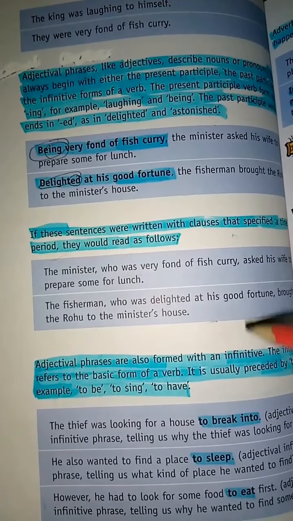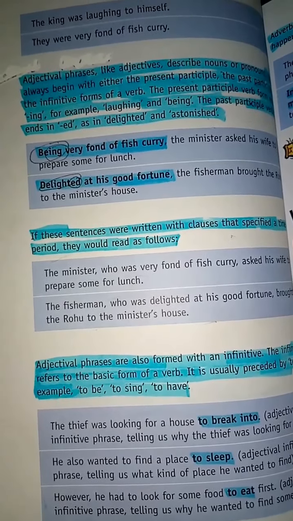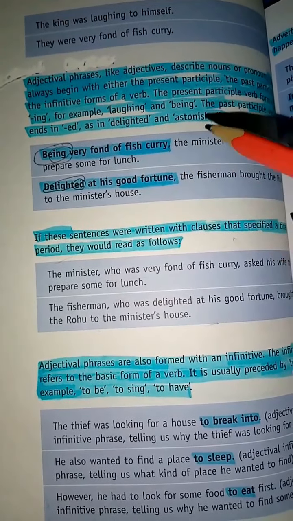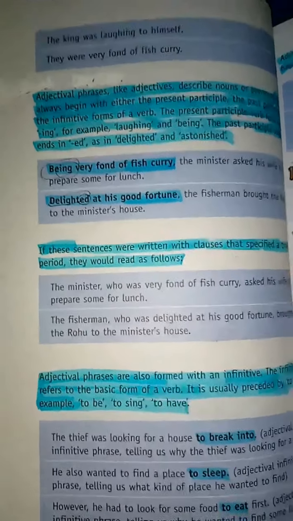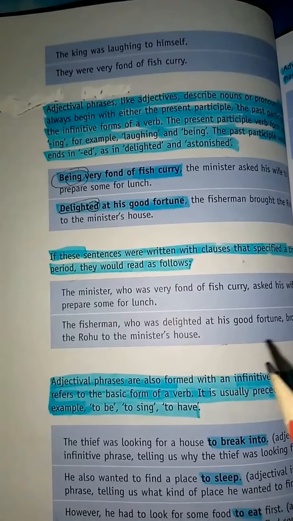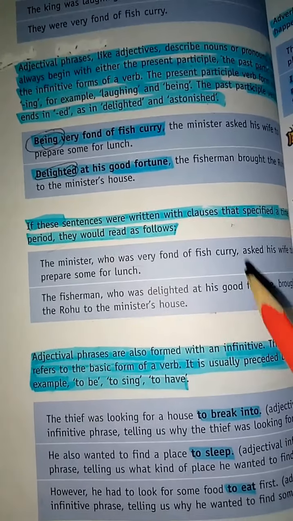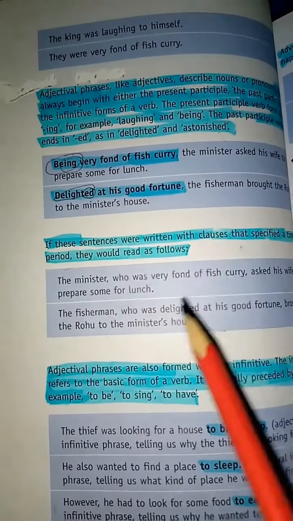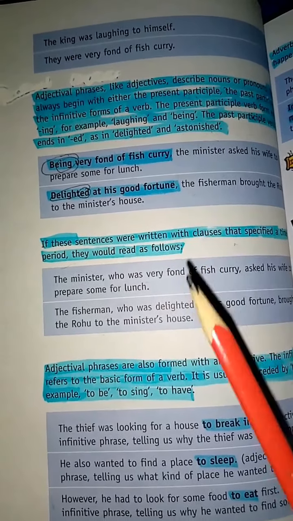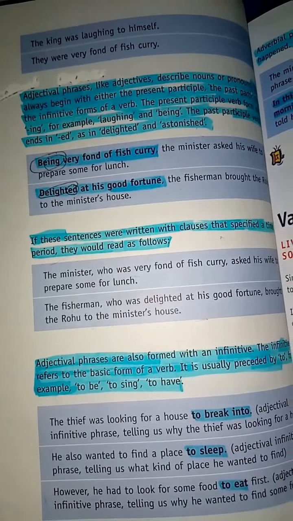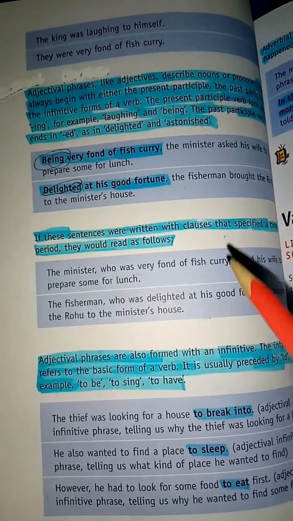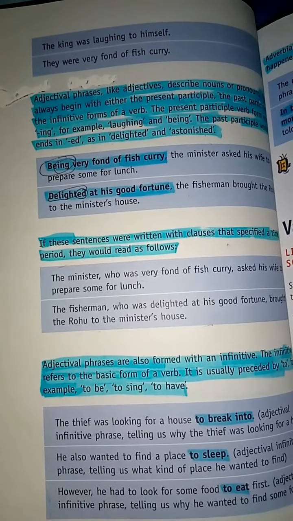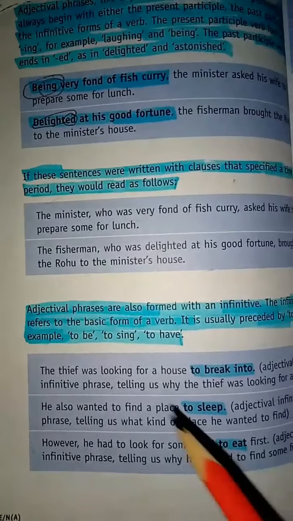But if we don't want to show the time period and just want to add the phrase, then it will be written like these sentences, okay. In clauses we specified a time period, but in phrases we didn't specify any kind of time, okay.